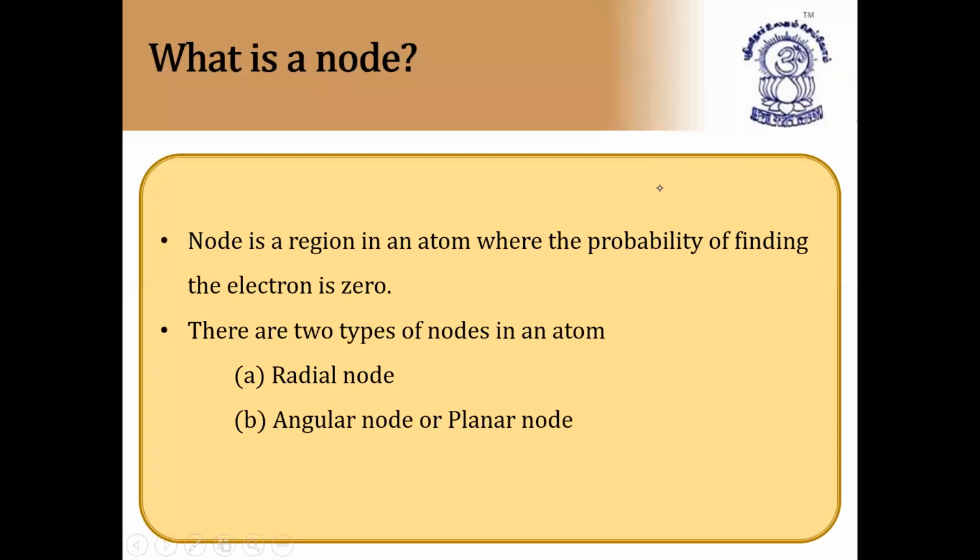What is a node? A node is a region in an atom where the probability of finding the electron is 0. So there are two types of nodes in an atom, radial node and angular node. Radial node and angular node. So node is a region in an atom where the probability of finding the electron is 0. So there are two types of nodes.